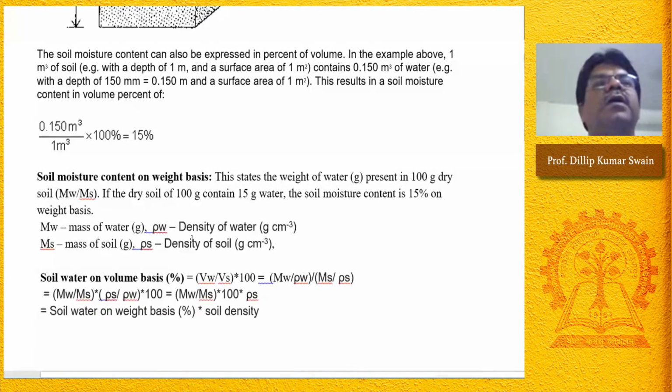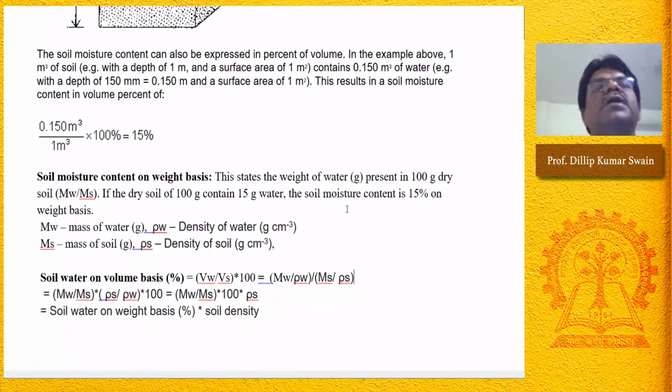To calculate soil moisture content on a dry weight basis, we bring a known weight of fresh soil, take the fresh weight, and keep the soil in an oven for drying. After the whole moisture is lost from the soil through the drying process, we get the dry weight of soil. Fresh weight minus dry weight gives the amount of water present.